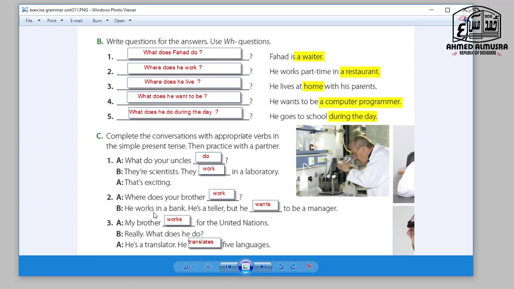Okay, he works in a bank. Work. He is a teller, but he wants to be a manager. Number 3. My brother works for the United Nations. Really? What does he do? He is a translator. He translates 5 languages, or he speaks 5 languages. I can say translates because he is a translator, or I can say speaks 5 languages.